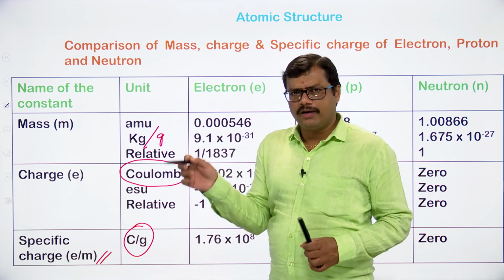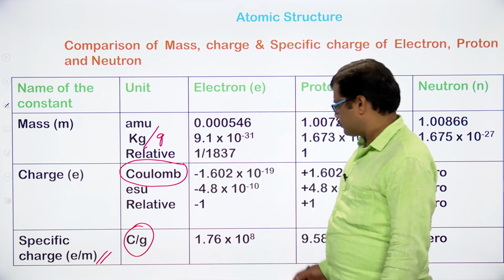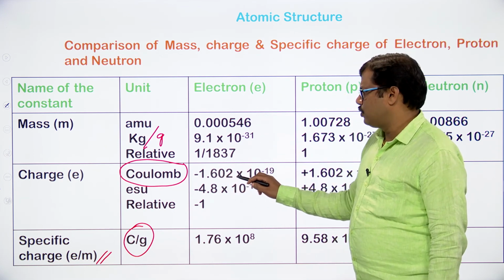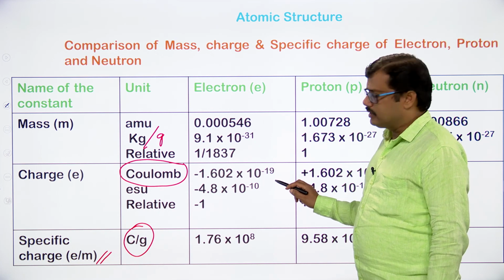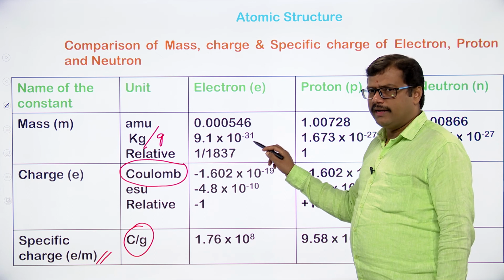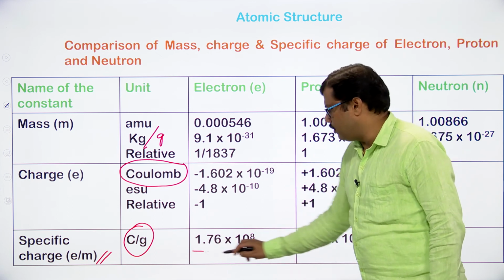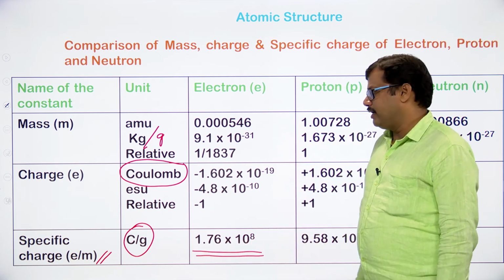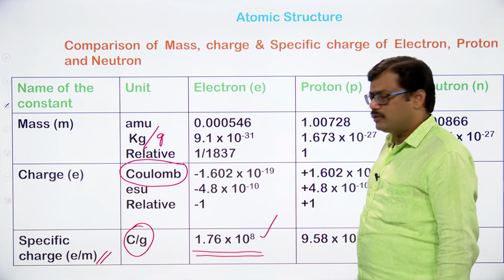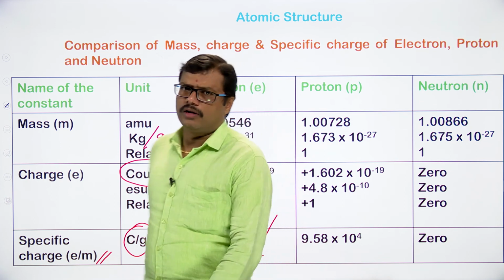For the electron, minus 1.602 into 10 to the power of minus 19 coulombs divided by 9.1 into 10 to the power of minus 28 grams, the value is coming out to be 1.76 into 10 to the power of 8 for the electron.